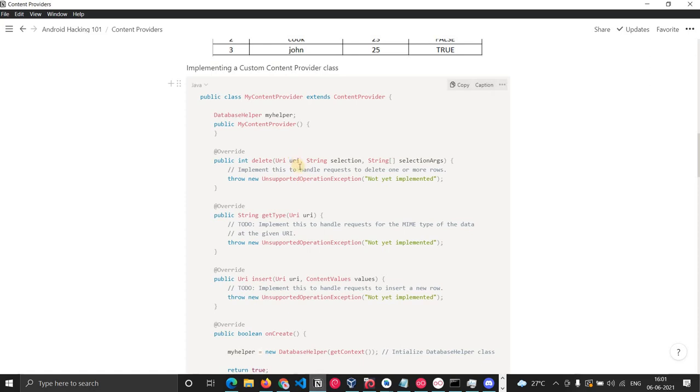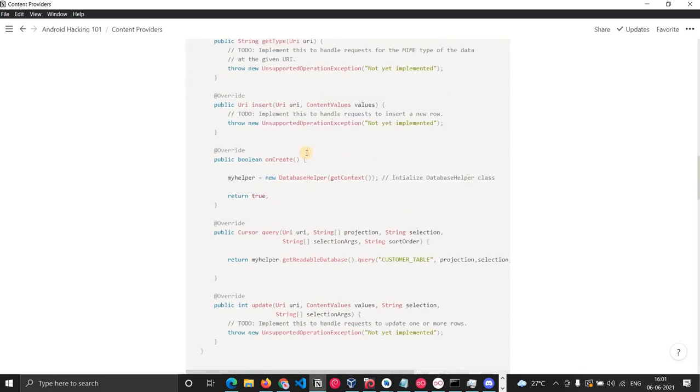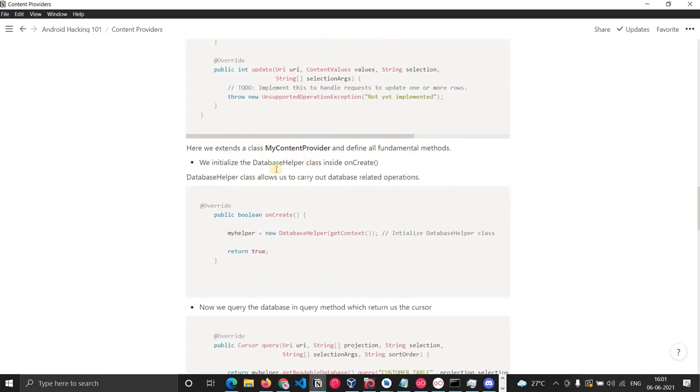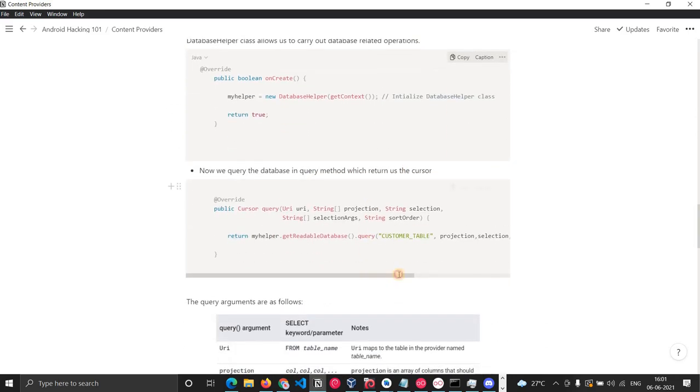So this is my content provider app, and this is the code for it. Here we extend the my content provider and define all the fundamental methods. These are the different methods which are declared. The database helper class allows us to carry out database related operations.